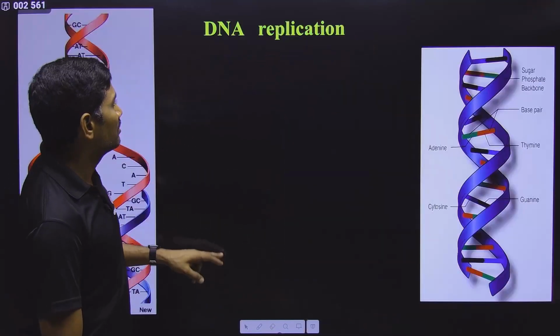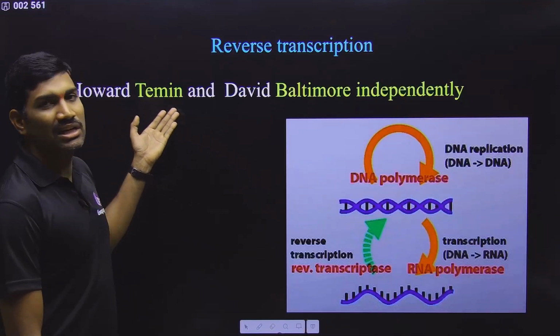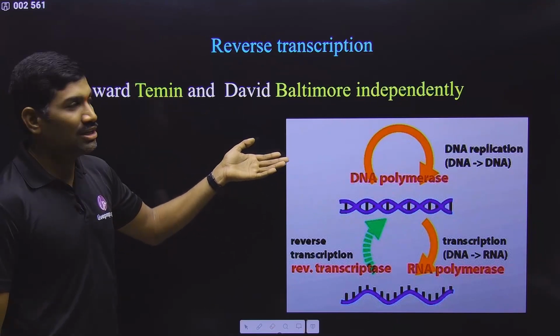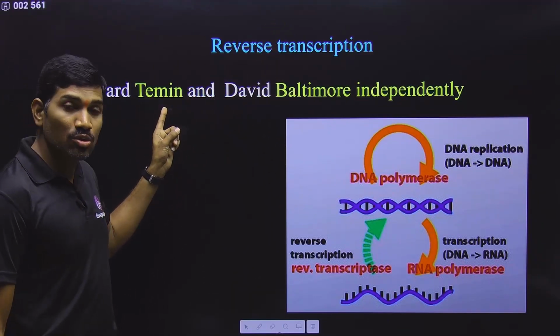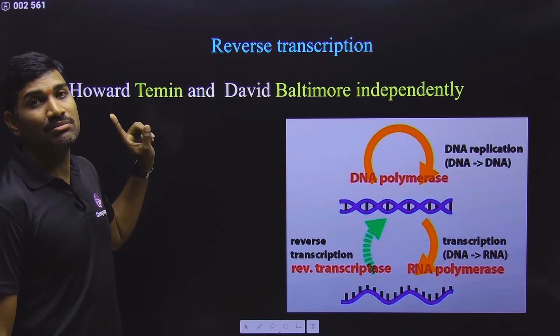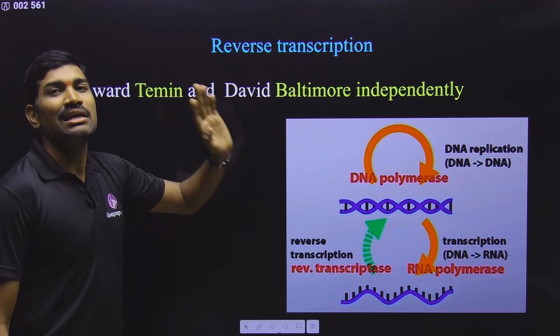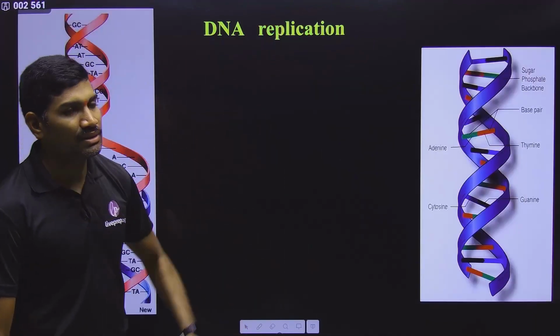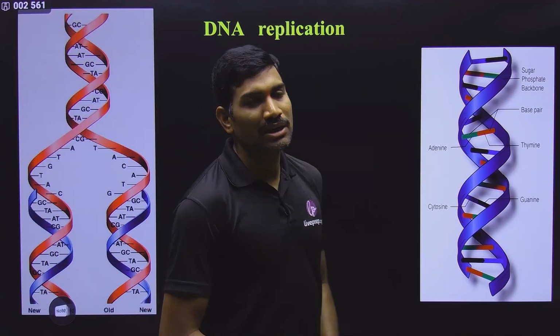Clear? Very good. Next one, it was originally discovered by Temin and Baltimore individually. So reverse transcription is also called Teminism. If they give Teminism, it is nothing but reverse transcription. Clear? Next one. Next we are talking about the DNA replication process.